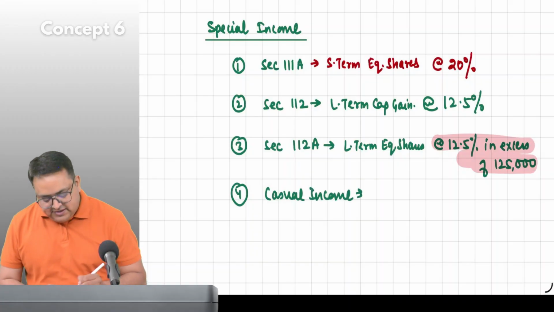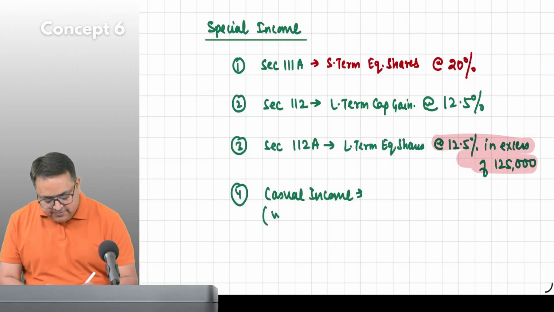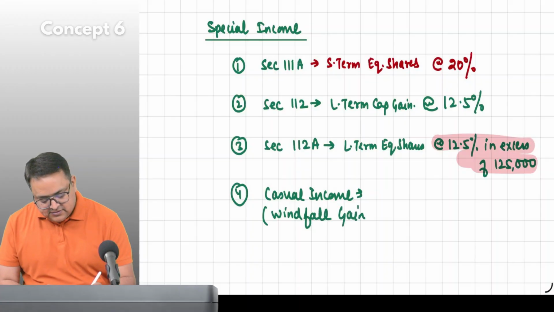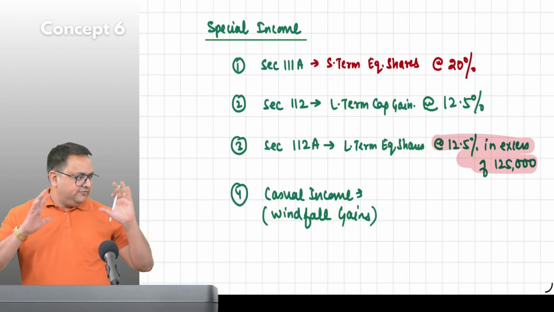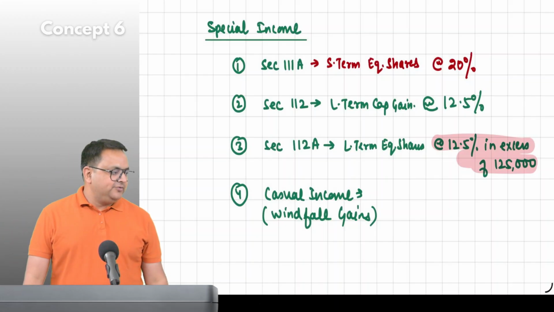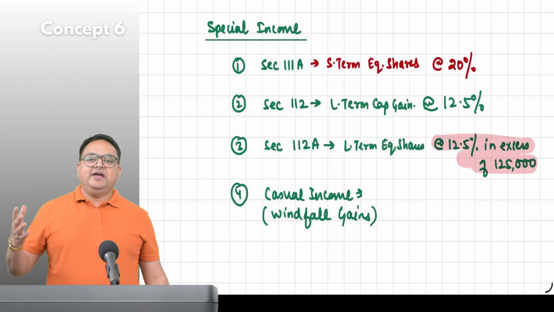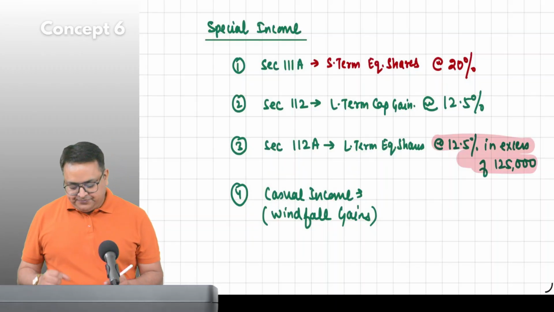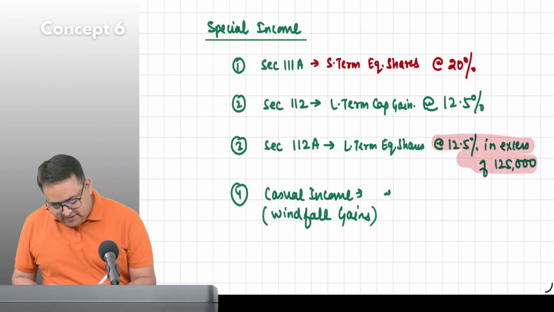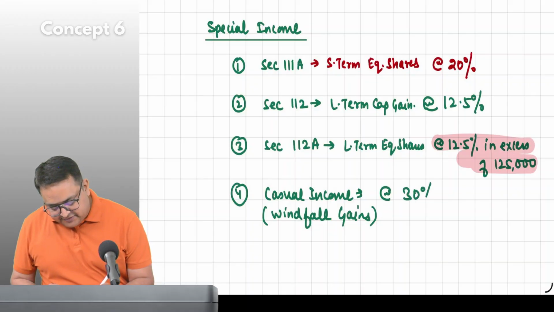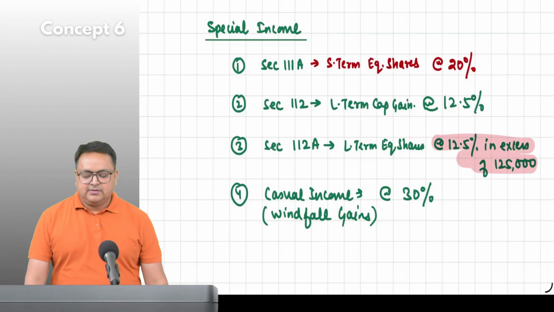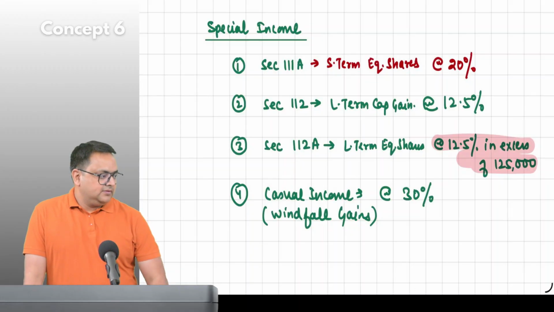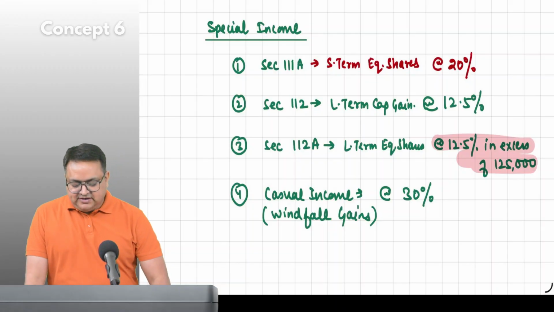What is casual income? We also call them windfall gains. Have you heard this word, windfall gains? Yes, sir. In Hindi, "छप्पर फाड़ के पैसे", windfall gains. What is windfall gains? Lottery, game show, quiz, etc. This is taxable at a rate of 30%. Correct? This is taxable at a rate of 30%.